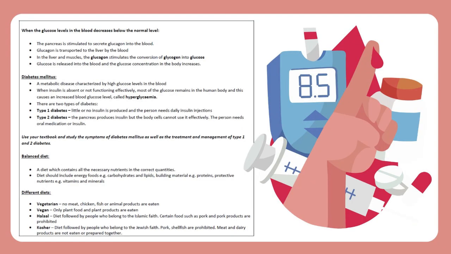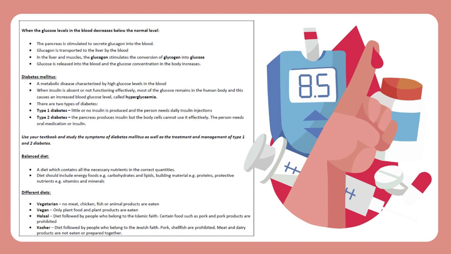When the glucose levels in the blood decrease below the normal level, the pancreas is stimulated to secrete glucagon into the blood. Glucagon is transported to the liver by the blood. In the liver and muscles, the glucagon stimulates the conversion of glycogen into glucose. Glucose is released into the blood, and the glucose concentration in the body increases.